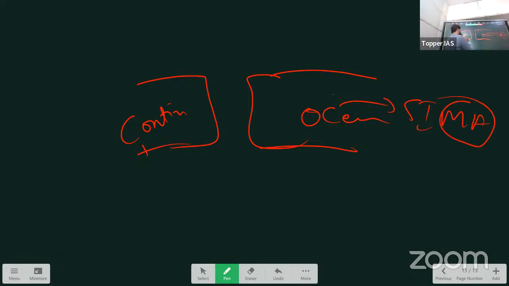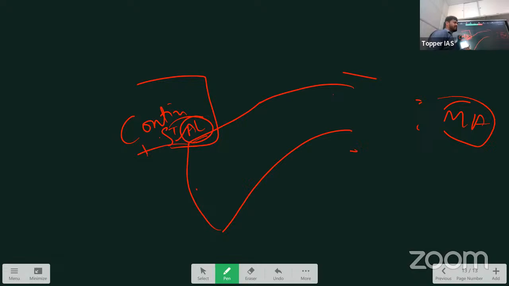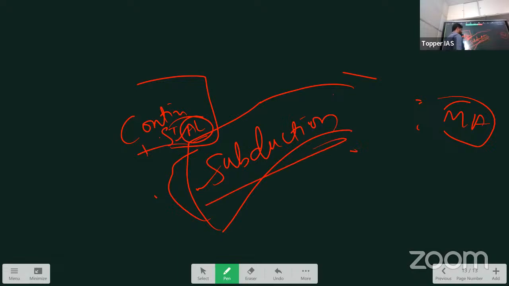So this is the continental part. It has Cl, which is lighter. Because the oceanic part is stronger, when they collide, what happens? This will get inside this, right? This is called subduction. So here, the denser part is subducting inside the lighter part. This is called what? Subduction. So remember this process. Subduction.